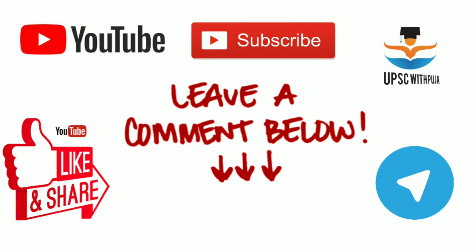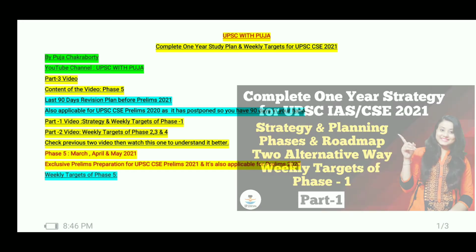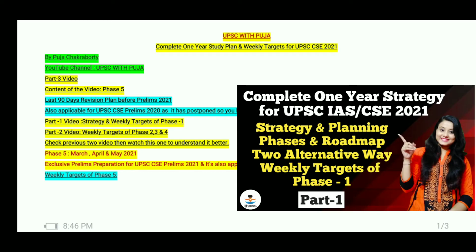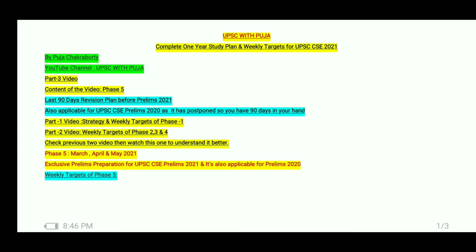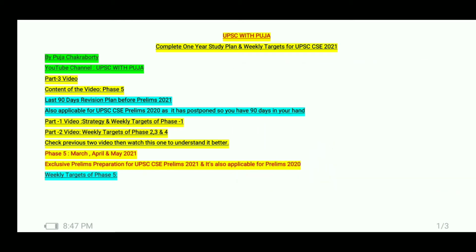So today's topic is the complete 1 year study plan and weekly targets for UPSC CSE 2021, part 3 video. In this video we will discuss the phase 5 weekly targets. In the previous videos, part 1 and part 2, we discussed phases 1, 2, 3 and 4. So the content of this video is the phase 5 weekly targets, that means the last 90 days revision plan before prelims 2021.